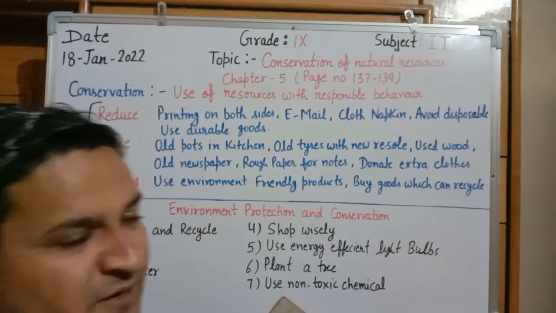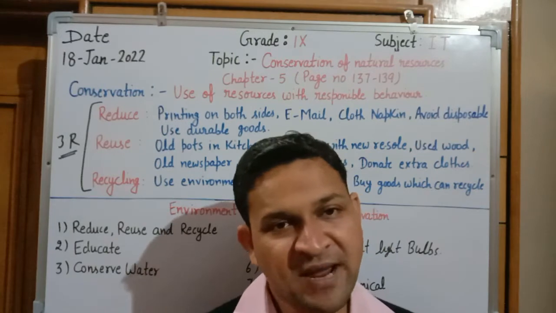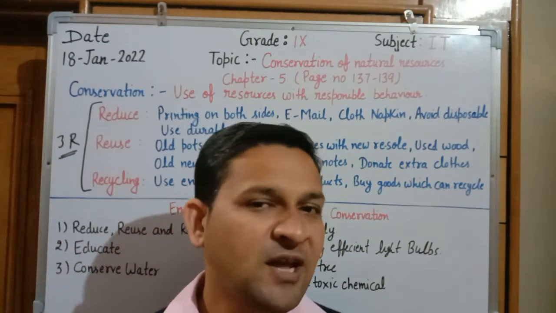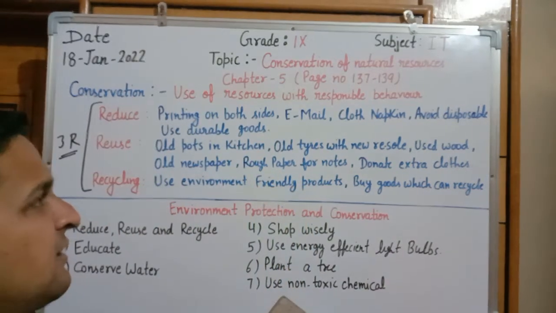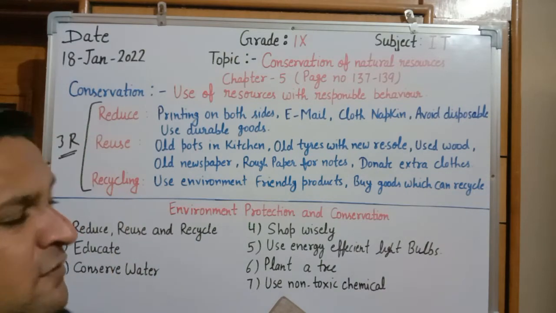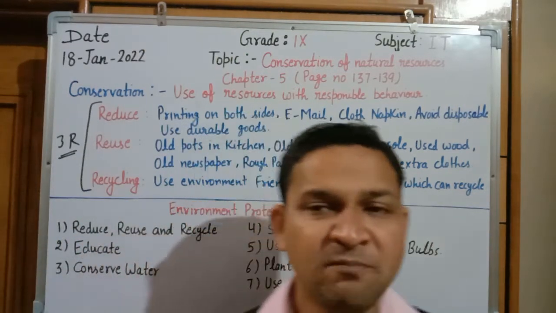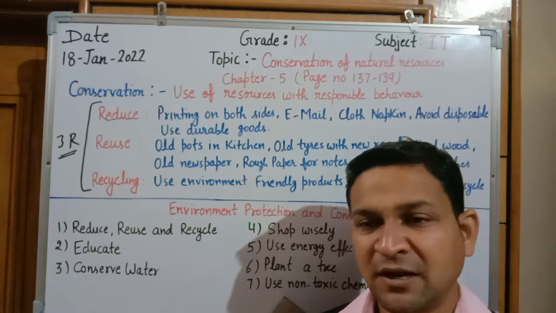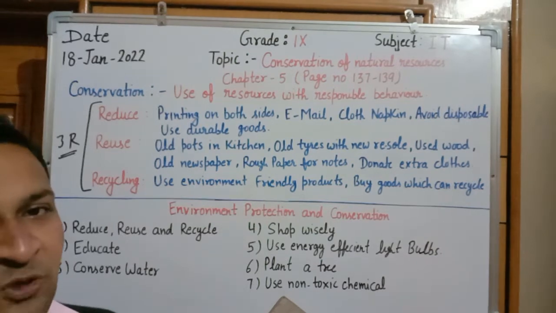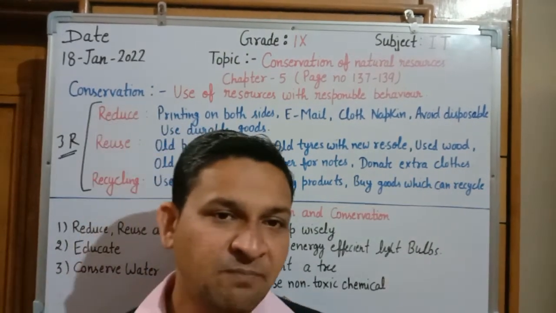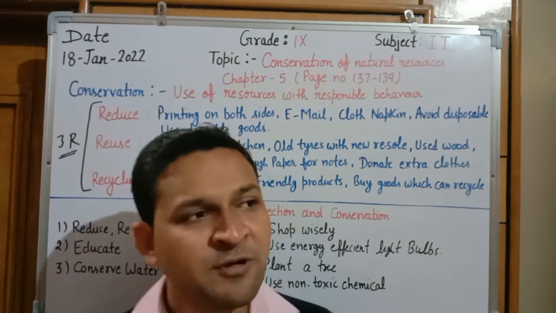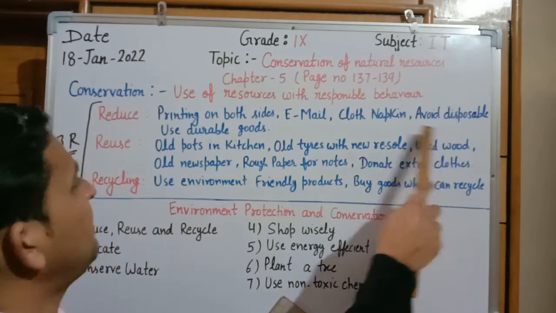Third one is cloth napkin. Rather than using the paper napkin, we have to use the cloth napkin. It will also save our environment. It will also protect our natural resources. Avoid disposables. Whenever we are using pots at home, we should not use resources that are in disposable form, like paper plates, disposable glasses, spoons. So avoid using disposable items.